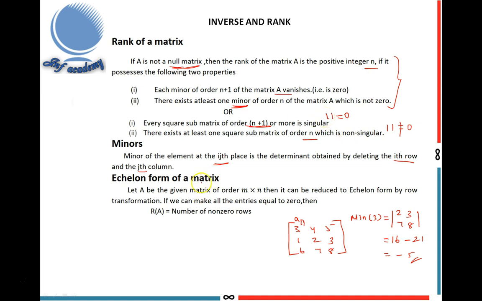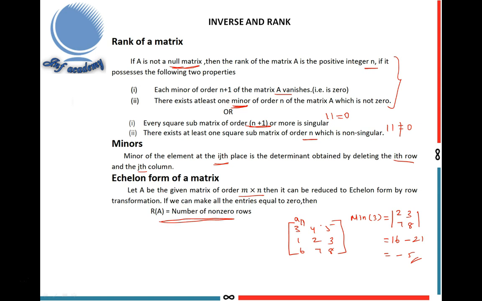Next, I explain one form of a matrix, that is the echelon form of a matrix. Let A be the given matrix of order m by n. Then it can be reduced to echelon form by row transformations, making the entries below the diagonal equal to 0. Then the rank of A equals the number of non-zero rows. This is the echelon form of a matrix.